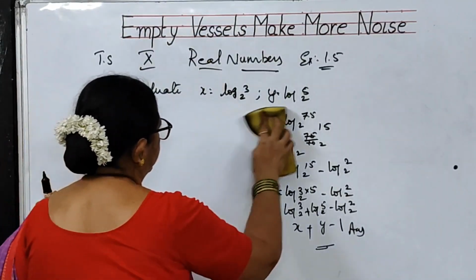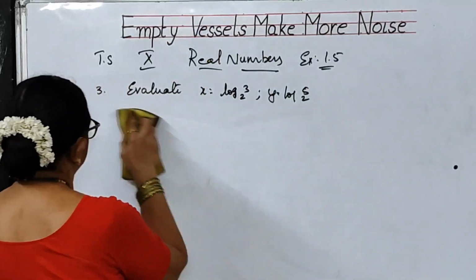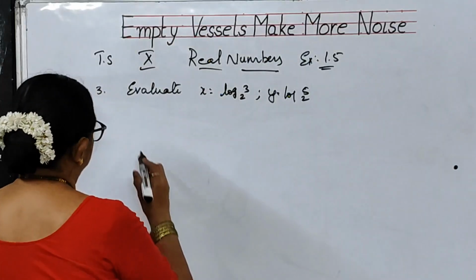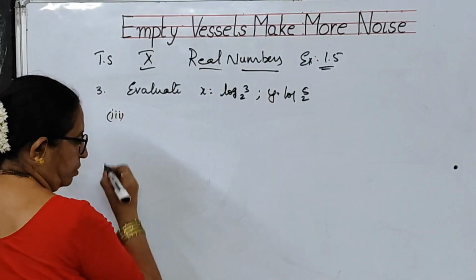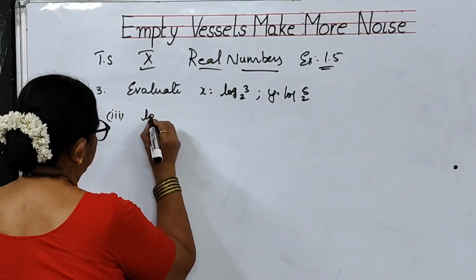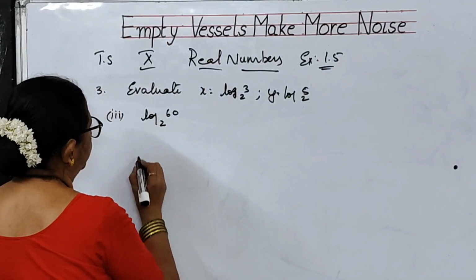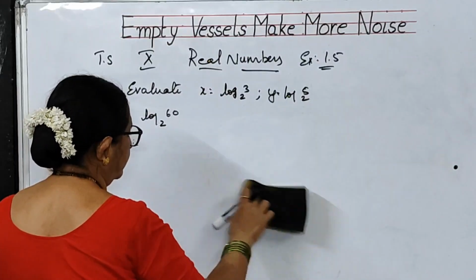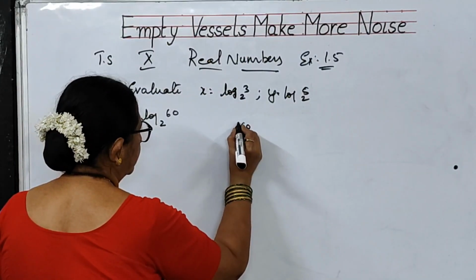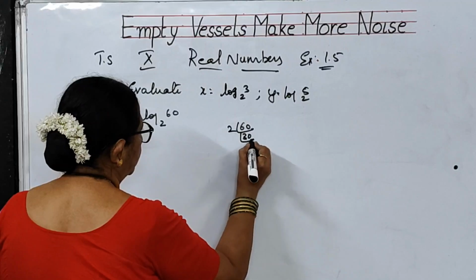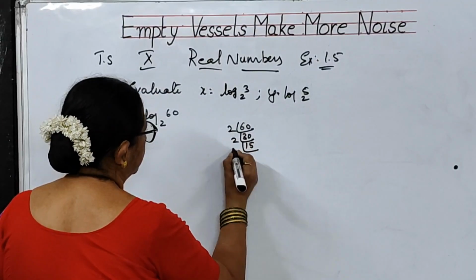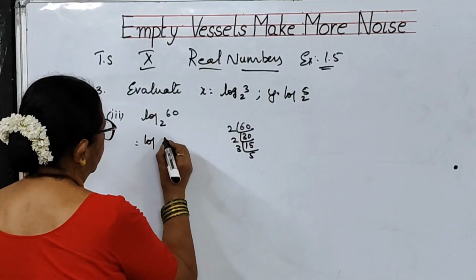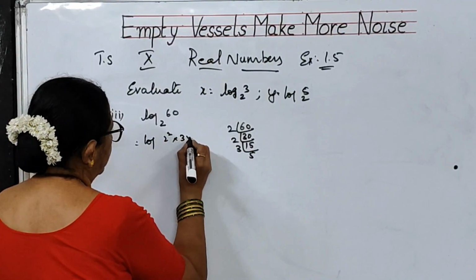Now, let us go to the third bit. Now the third bit is log 60 to the base 2. So why don't you find the prime factorization of 60? 2 3s are 6, 2 10s are 20, and 5 ... 60 can be written as 2 square into 3 into 5.